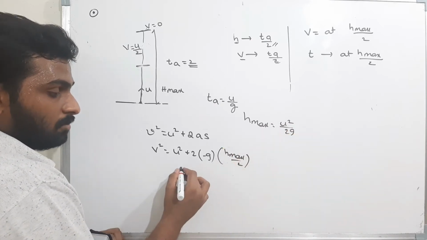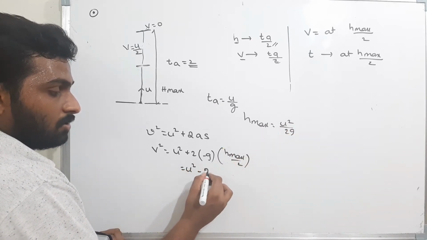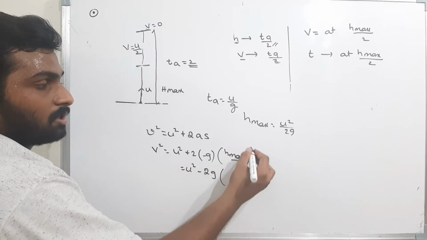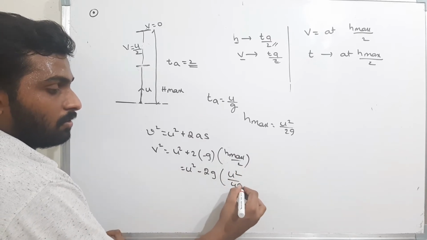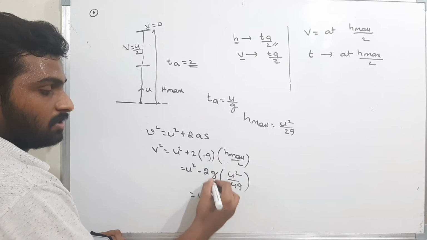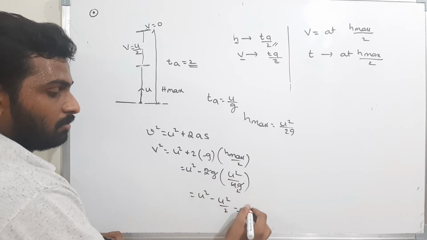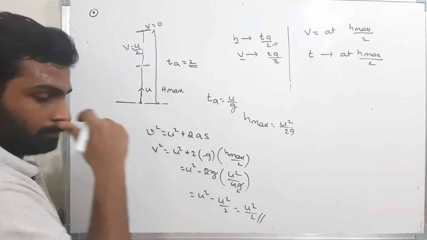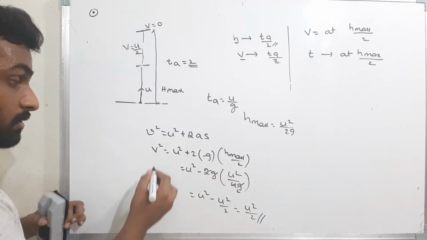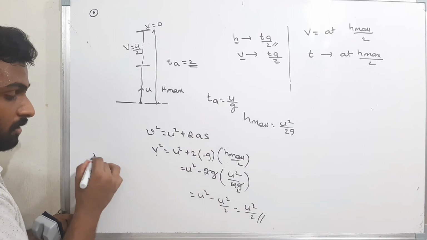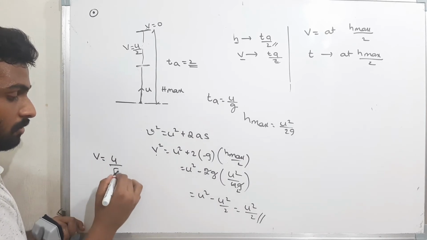h max by 2 is nothing but u square by 4g. So v square equals u square minus 2g into u square by 4g. g cancels, 2 1s are 2, 2 2s cancel, that is minus u square by 2. That is nothing but u square by 2 as the answer. Now what is the final velocity? v square is u square by 2, therefore v is equal to u by root 2.